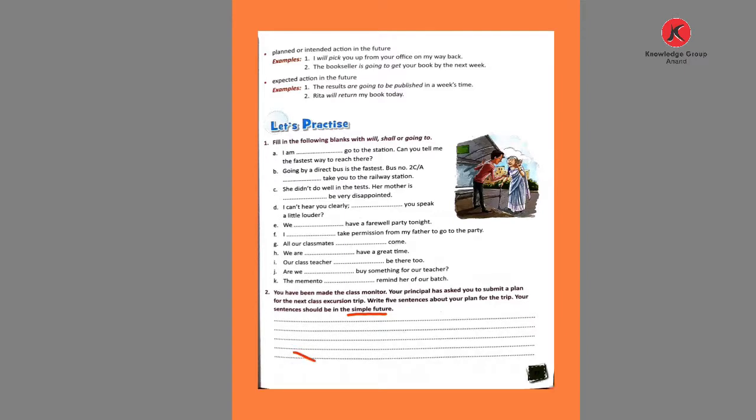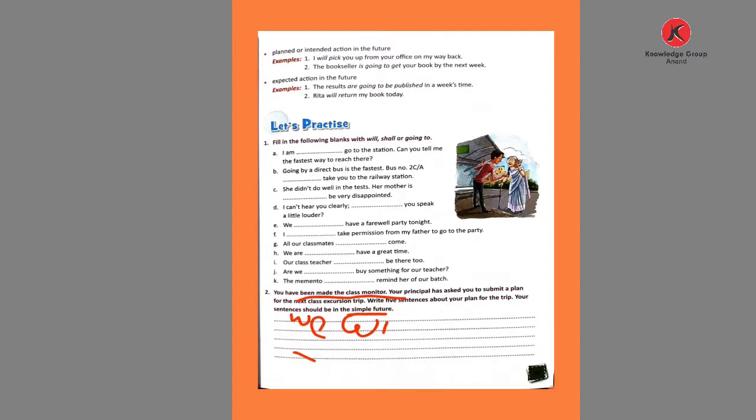So see how we write the sentences. We use we. We will go to the mountains. We will see the sunrise.